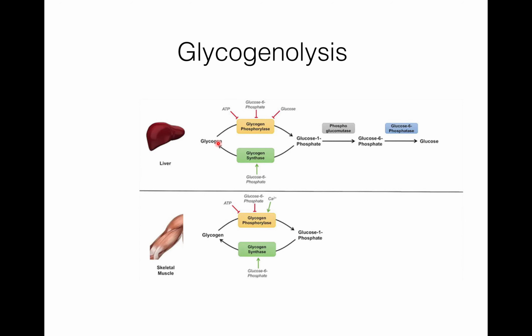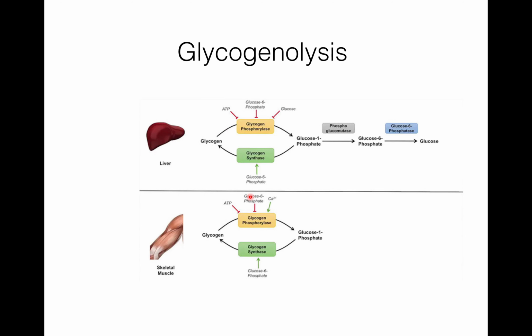So in liver, this is glycogen, and this is glycogen phosphorylase. Because of this, glucose 1-phosphate is released. On it, phosphoglucomutase acts and forms glucose 6-phosphate. Then by glucose 6-phosphatase, glucose is formed. But in skeletal muscles, glycogen gets converted to glucose 1-phosphate with the help of glycogen phosphorylase. So this is all about glycogenolysis.